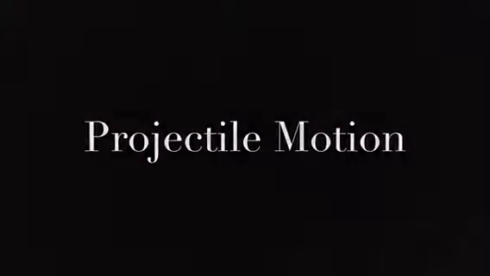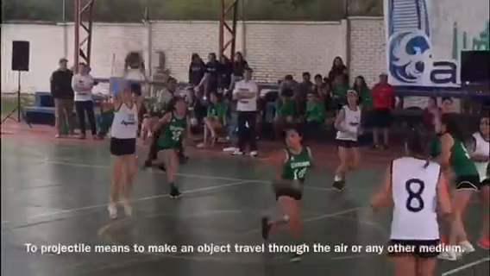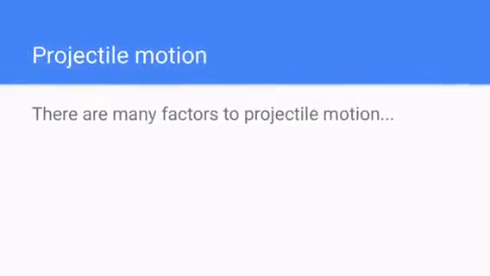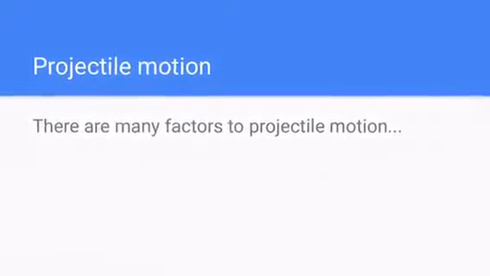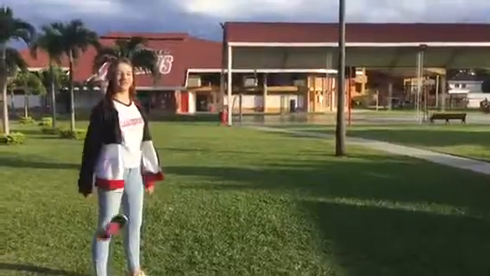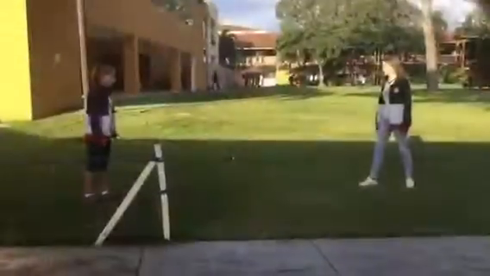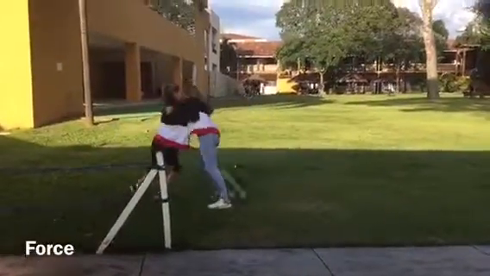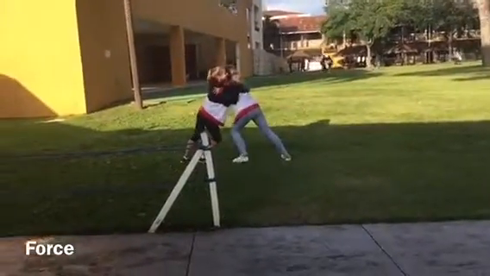Projectile motion. To project means to make an object travel through the air or any other medium. There are many factors to projectile motion. Gravity is a force that attracts an object or a body to the center of the earth. Force is a push or pull. Objects in motion remain in motion at a constant speed unless a force acts on them, making the object slow down until it reaches a full stop.